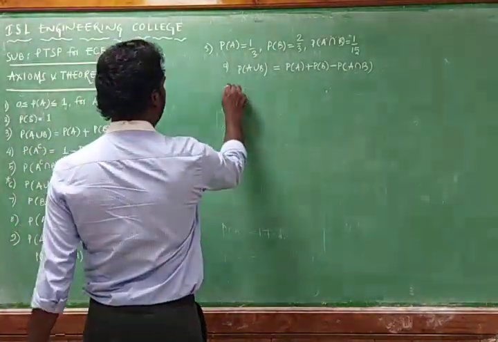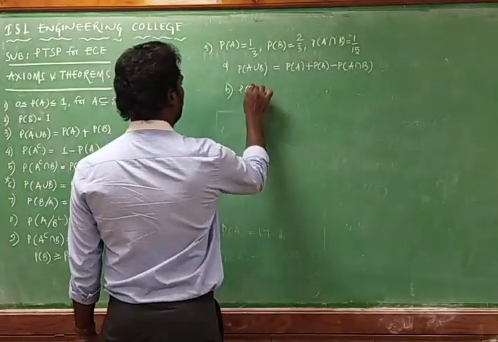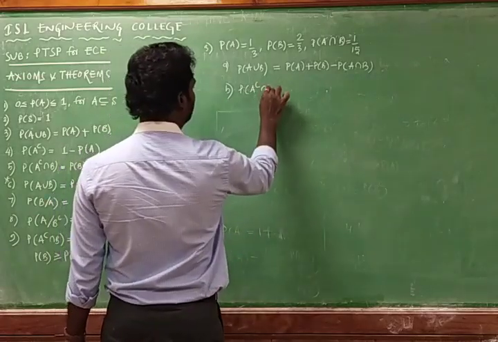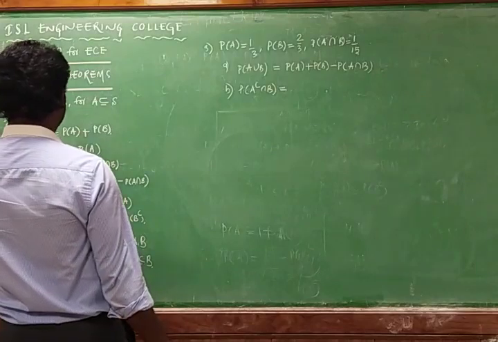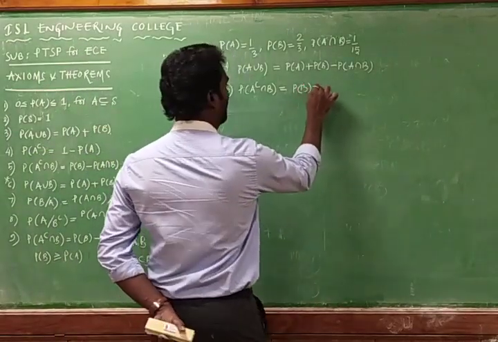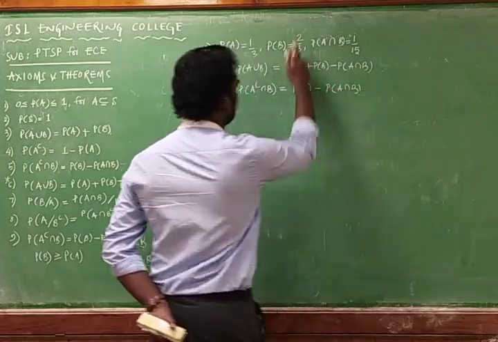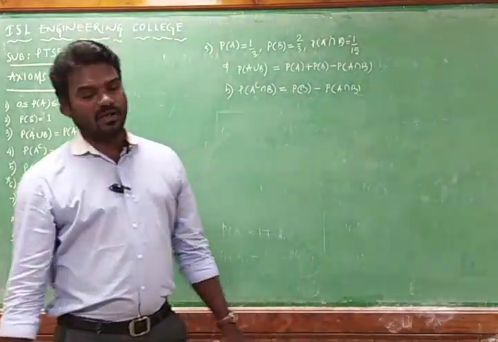Then next question is probability of A complement intersection B. Probability of A complement intersection B is equal to, the fifth one, probability of B minus probability of A intersection B. Probability of B is 2 by 3, probability of A intersection B is 1 by 15.